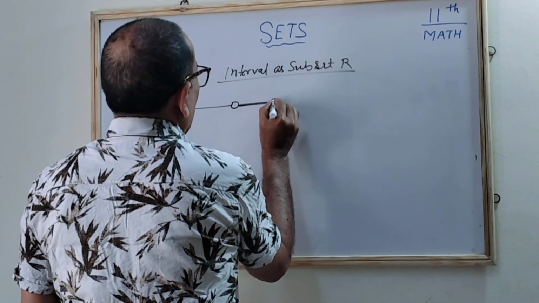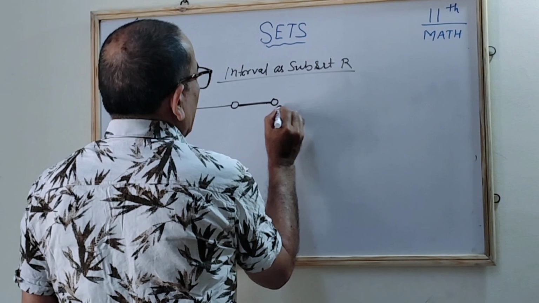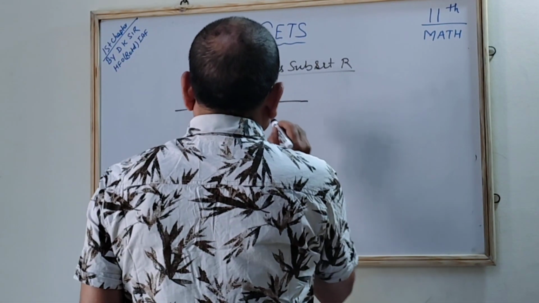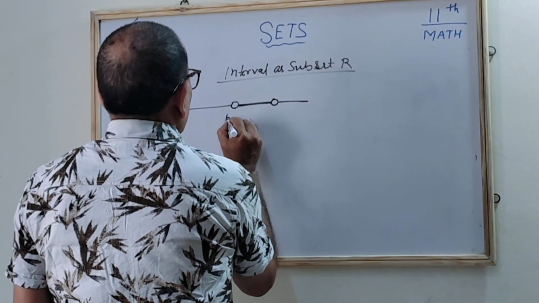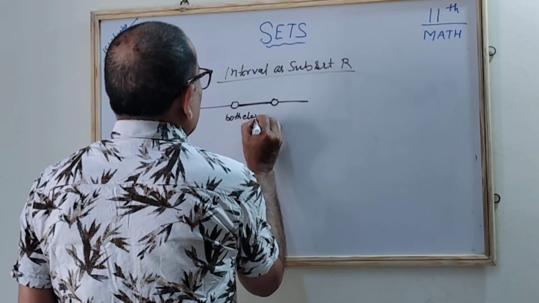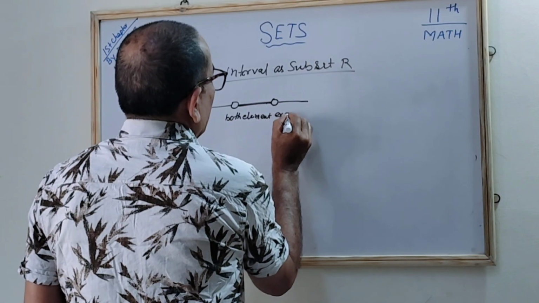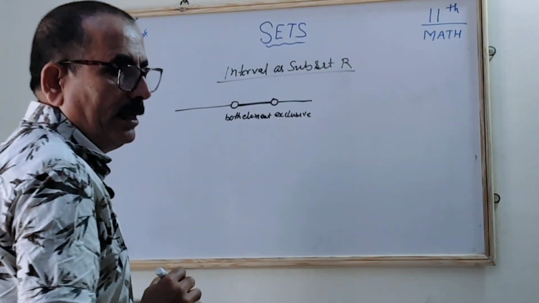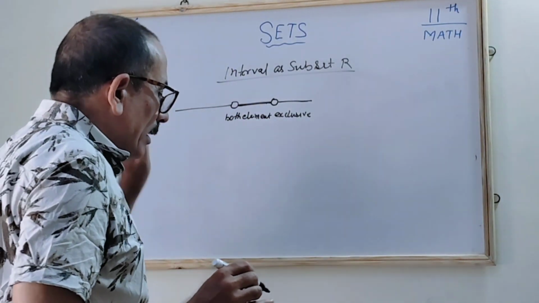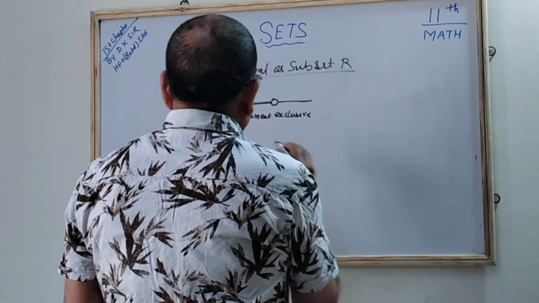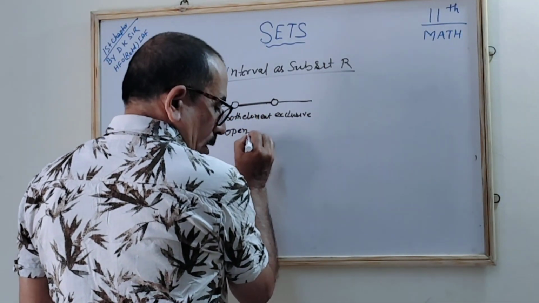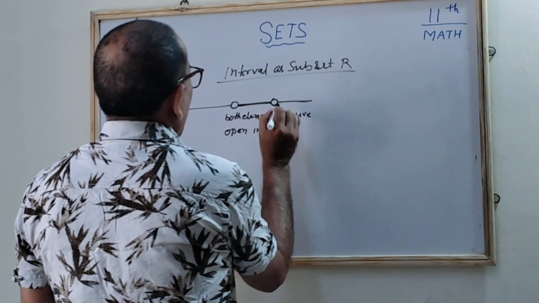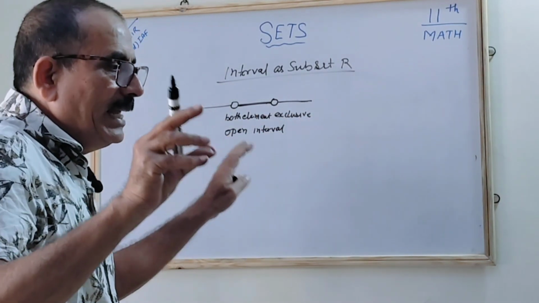If we are drawing like this, this line is there, all the elements are falling in between, and then we say both the endpoints are exclusive. Exclusive means both are not counted. In this case, you should understand both numbers are not counted. Correct? So we will call it open. This is what we call an open interval.